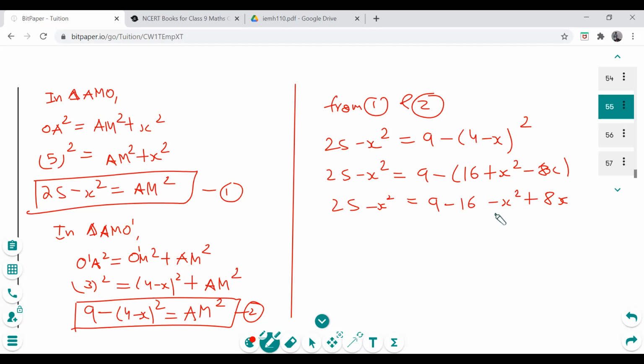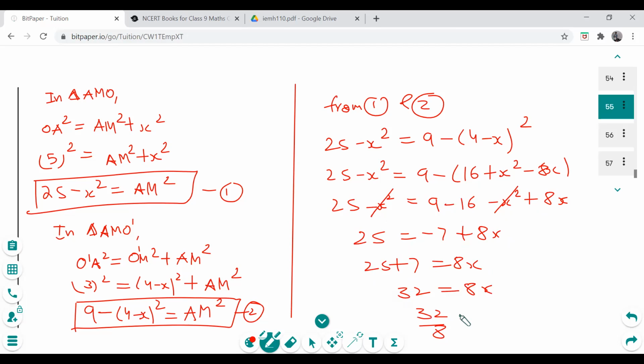So you can observe these x squares are canceling out because they have the same sign. And this is minus 7 plus 8x. This will go this side. It's 25 plus 7, that's 32, I guess, right? So x will be what? 4.